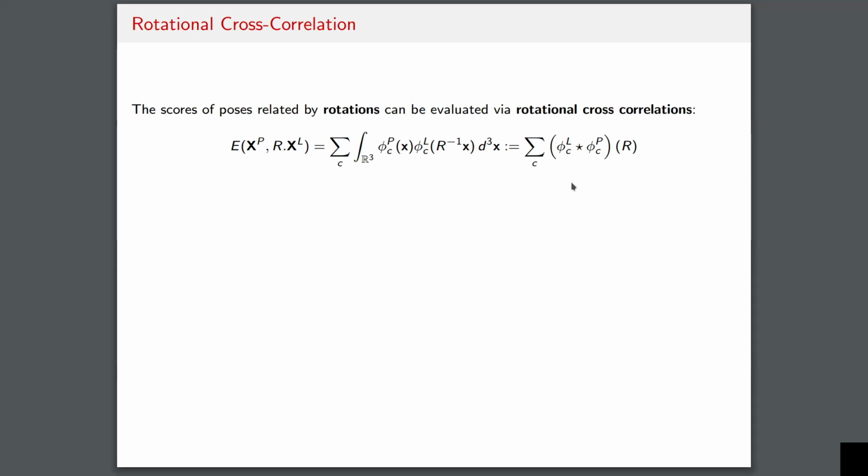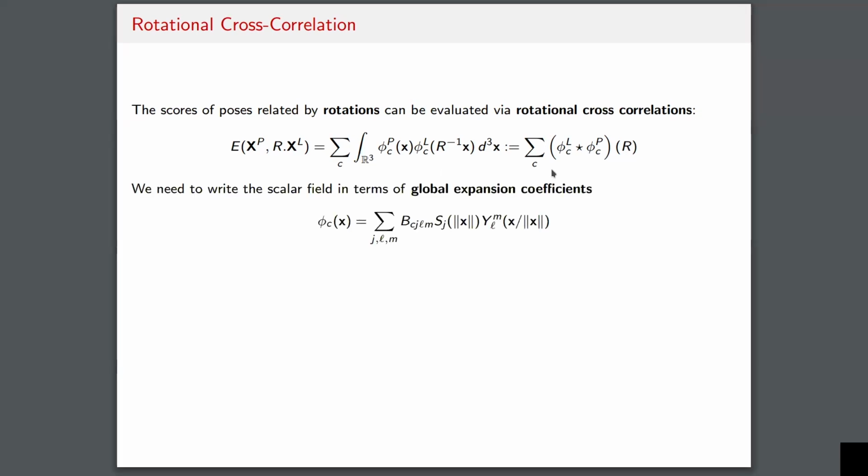But we're going to also write that as a cross correlation. So this is not the traditional notion of cross correlation. This is just redefining the notation of cross correlation for this slide, just so that it's a little nicer to look at when we reference the function that we're trying to compute. So the way that this function can be computed, this rotational cross correlation, is as follows.